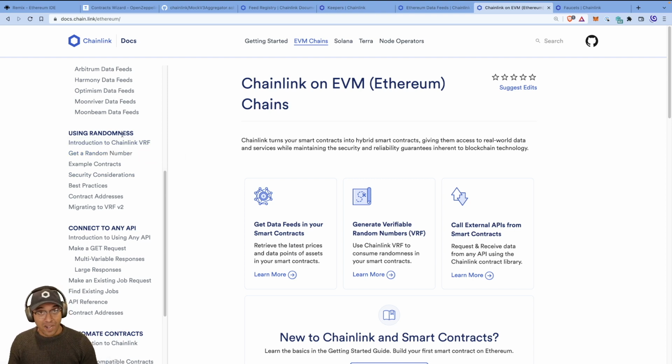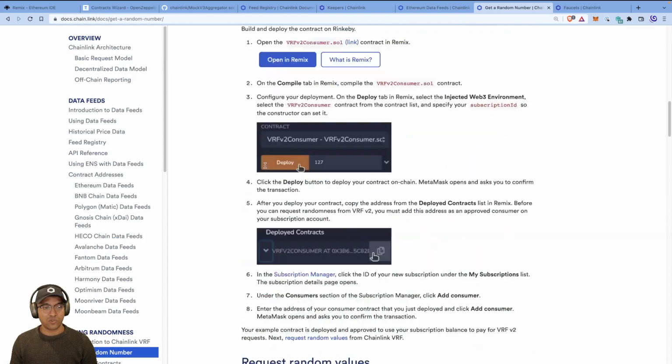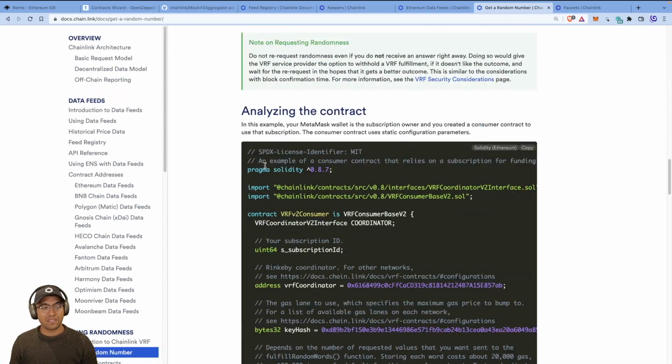And we're going to use randomness. So that's the bit that is going to be part of your homework assignment. Just go to the get a random number bit and you'll see that it's actually really solid documentation, right? So let me quickly take you through some of the key concepts.